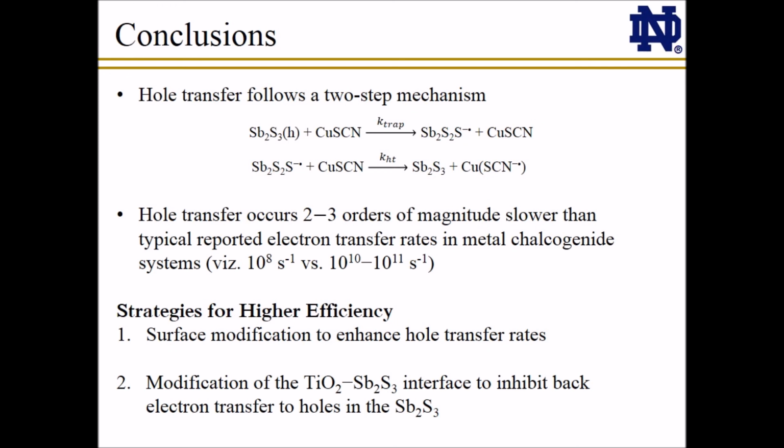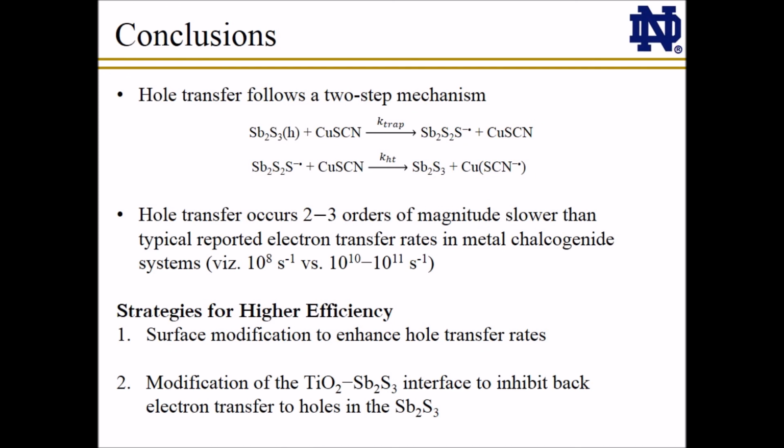It is also worth noting that the hole transfer measured in this study is 2 to 3 orders of magnitude slower than typical reported electron transfer rates in TiO2 metal chalcogenide systems. This indicates that these solar cells likely suffer from a slow extraction of holes compared to that of electrons. This further highlights two potential strategies for obtaining higher efficiency devices. First, a surface modification of the metal chalcogenide sensitizer could possibly enhance hole transfer rates and thereby reduce the buildup of photogenerated holes in the sensitizer.